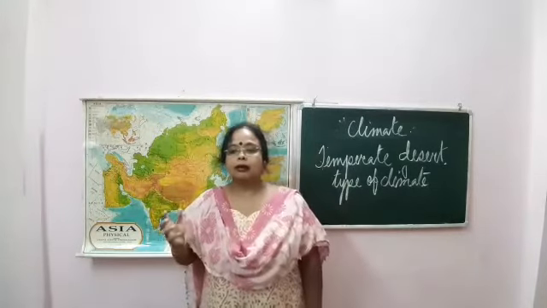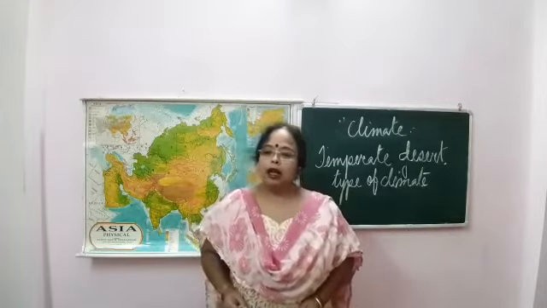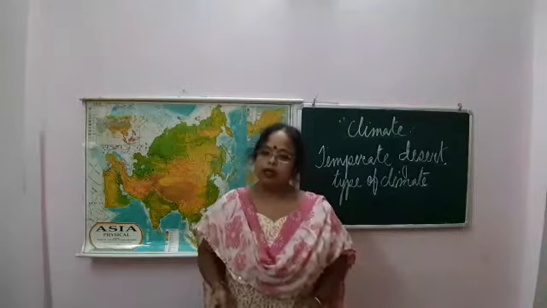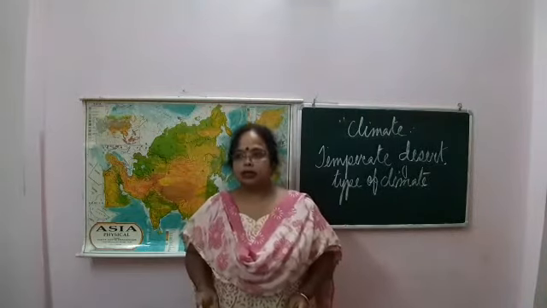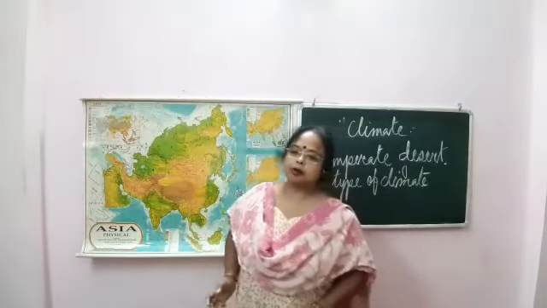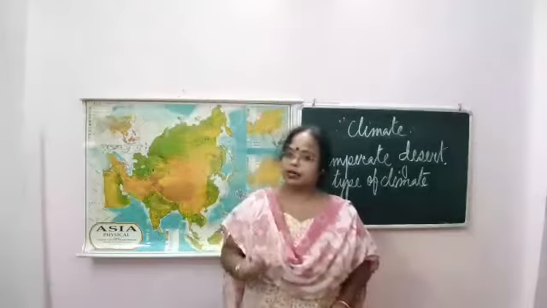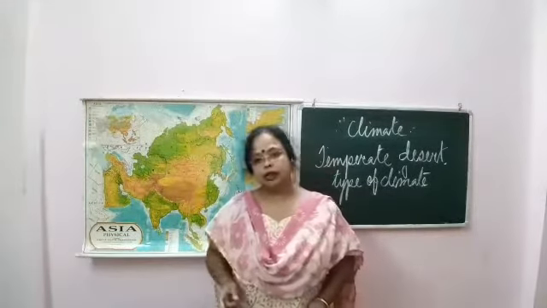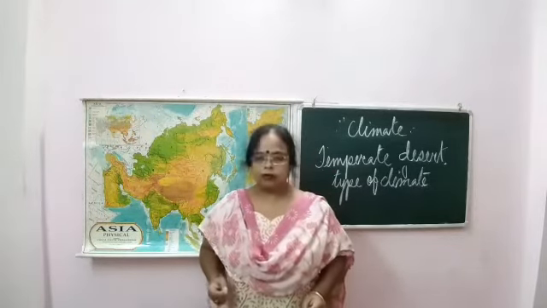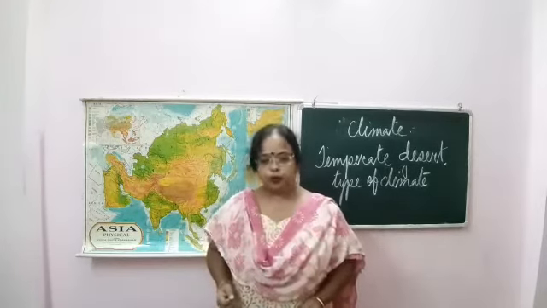These areas experience hot summers and cold winters. Normally, the temperature in winters falls below the freezing point, and extreme temperatures are experienced in these regions. The regions under this type of climate are rain shadow areas. That's why there is less rainfall, and as there is less rainfall, there is desert. And the precipitation, meaning rainfall, occurs mostly in winter in the form of snow.